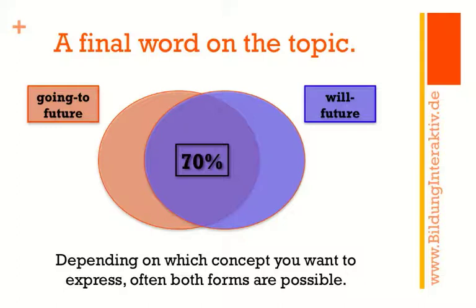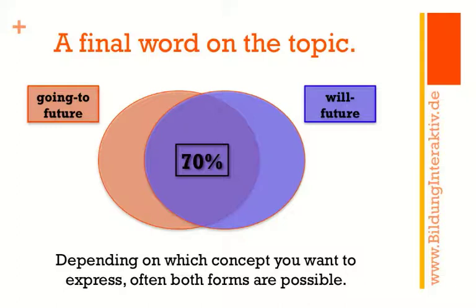All right, ladies and gentlemen, allow me a final word on this topic. Now, you may have noticed that the rules we have given you for when to use the going to future and the will future are actually very, very vague. There are no strict rules. When you look at this page here, you will see that there's a huge percentage, up to 70%, where actually both future forms are possible.